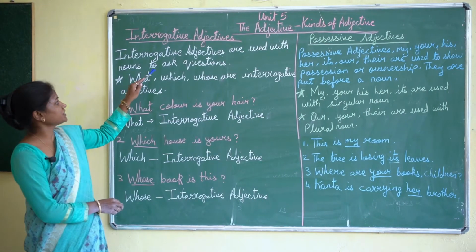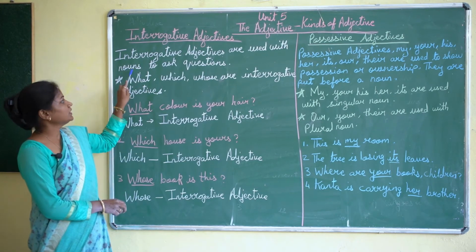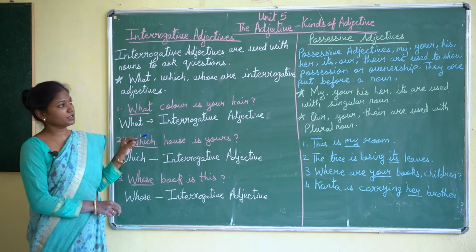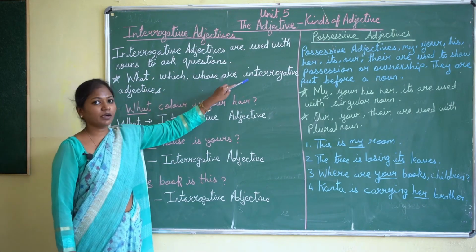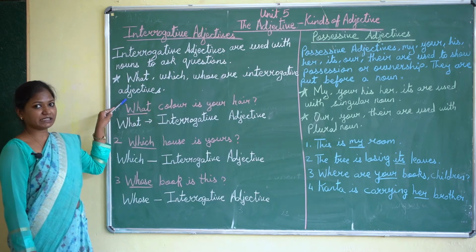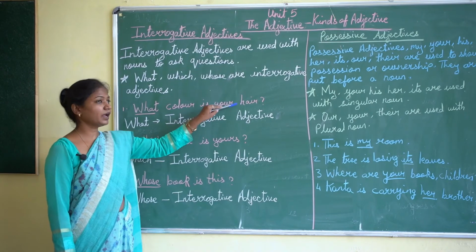Interrogative adjectives. Interrogative adjectives are used with the noun to ask question. What, which, whose are interrogative adjectives. Now see over here, what color is your hair?